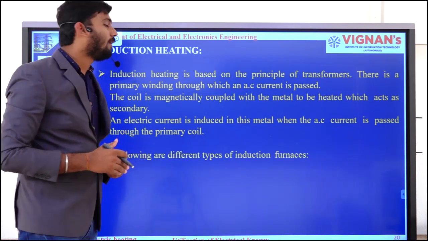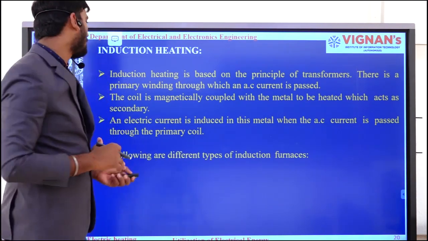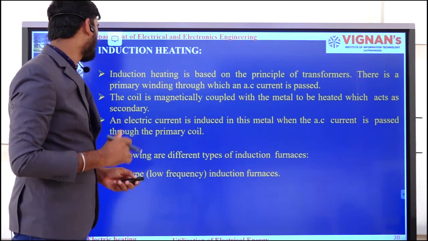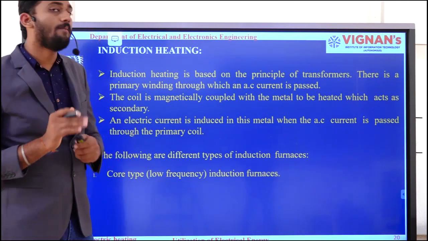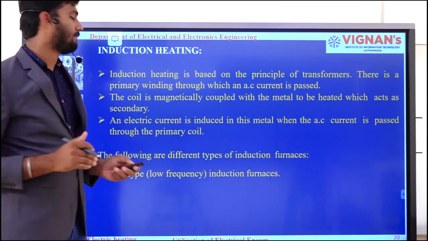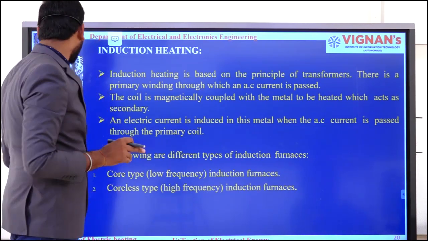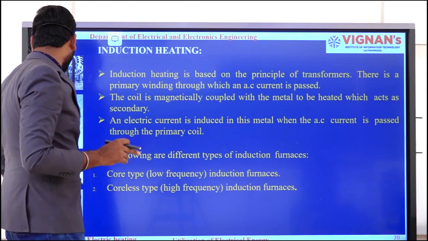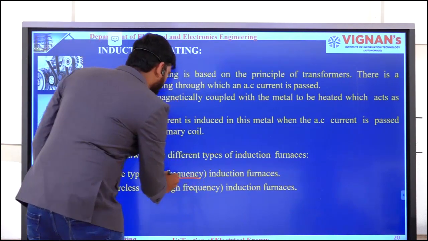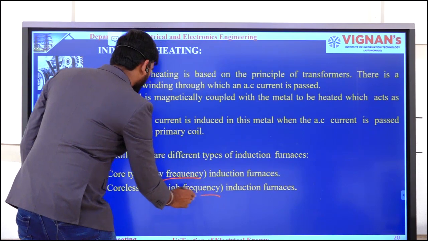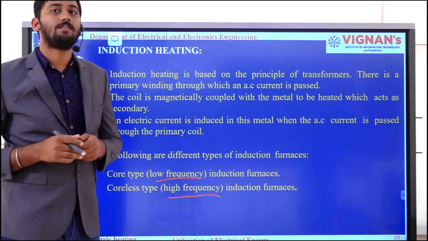And the following are the different kinds of induction furnaces. Those are nothing but core type induction furnaces, and the second one is coreless induction furnaces. There is another name for core type induction furnaces, that is low frequency furnaces. At the same time, the other name for coreless is high frequency furnaces.